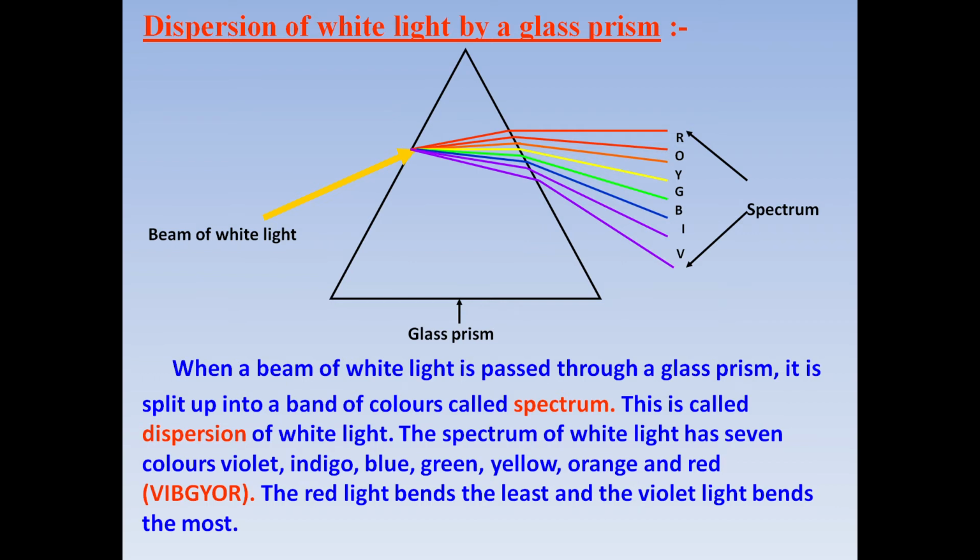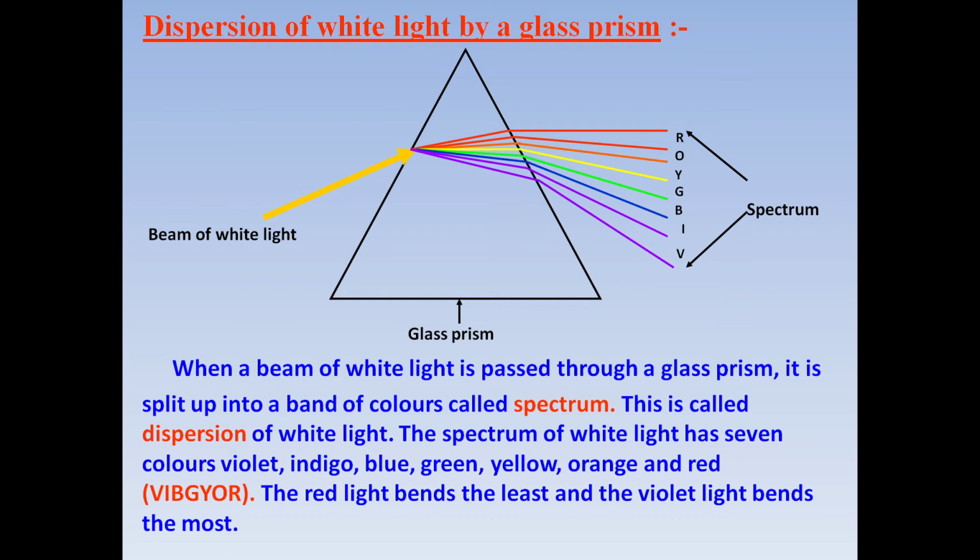This red color travels with maximum speed, so it bends minimum. Whereas violet colored light travels with minimum speed, therefore it bends maximum. So here we have the spectrum and we have this process of dispersion.